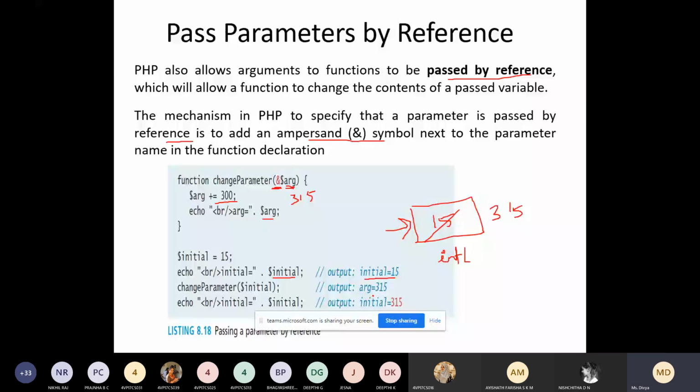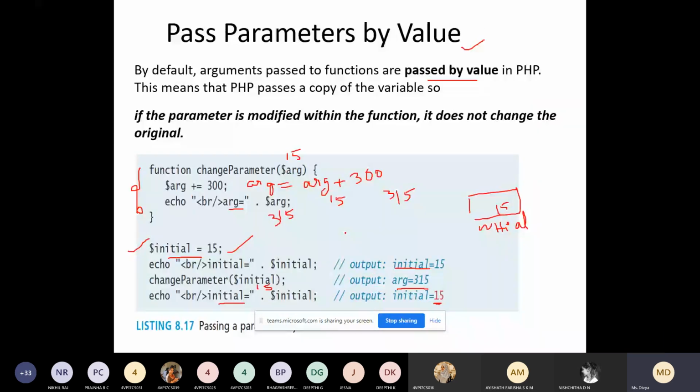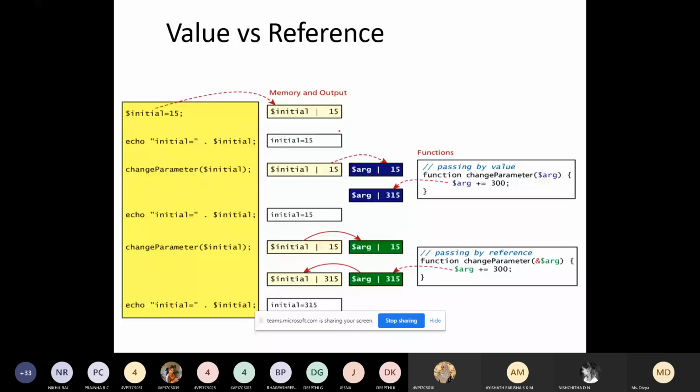Now you try to display the value of initial. What is the value? It is not 15 now, but it is 315. So that is the difference between call by value and call by reference. It is passing the value here, and here it is passing the address. So this is one example.